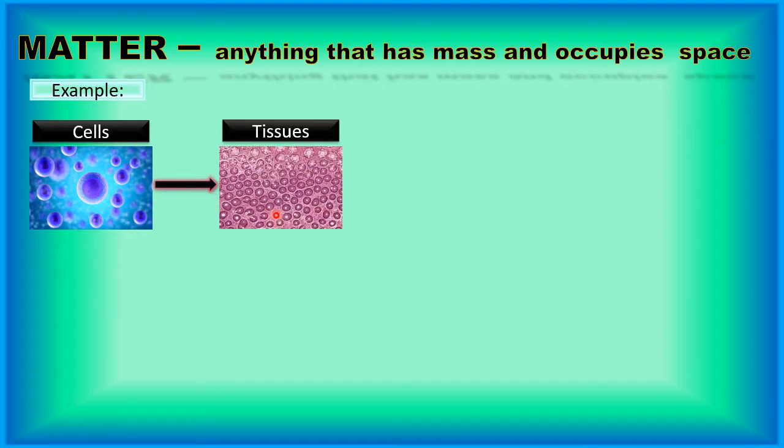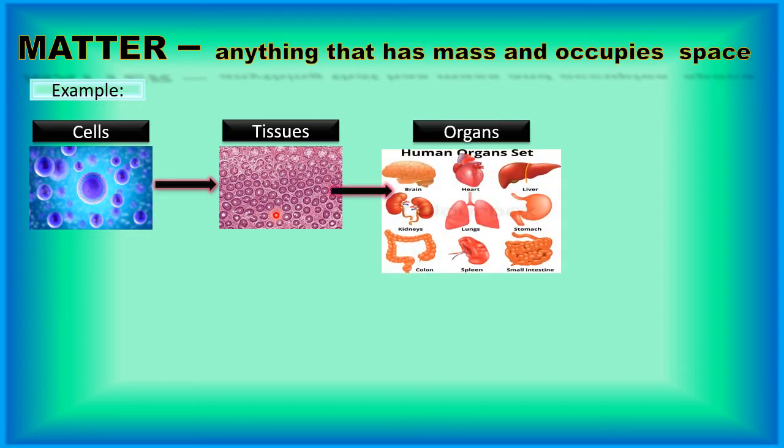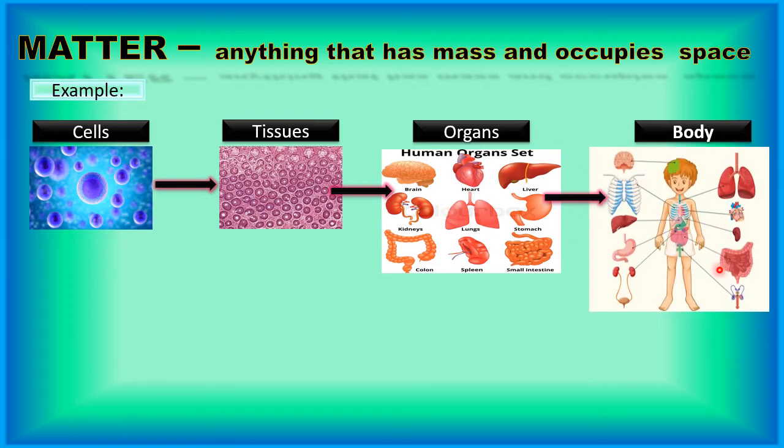They form tissues, and when these tissues join together, they form organs. Yes, these are the different organs that you can see in the human body. And when these organs join together, they form the complete body. So this is the formation of the human body, children.